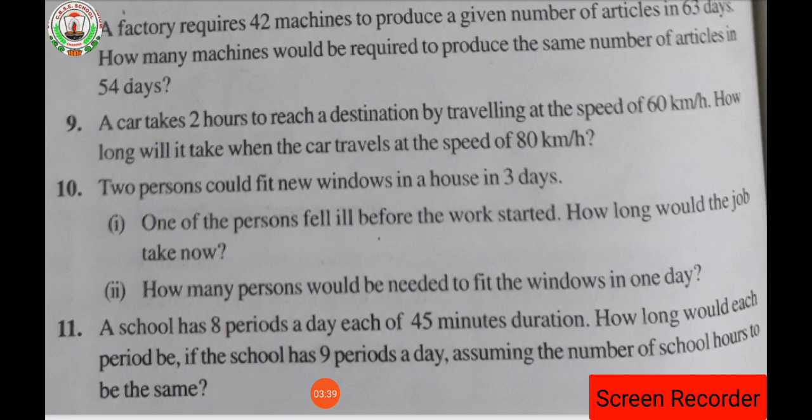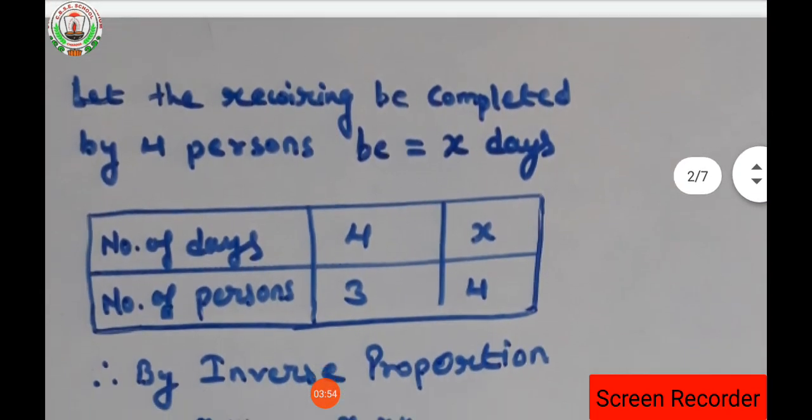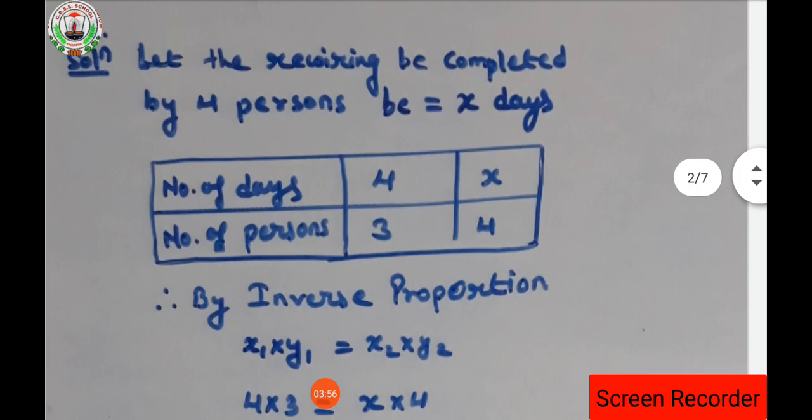Clear? 2 persons could fit new windows in a house in 3 days. That means the number of persons will be required. So in this way, all the questions from question 6 to 11 are from inverse proportion. Let's see the solutions of the inverse proportion one by one.